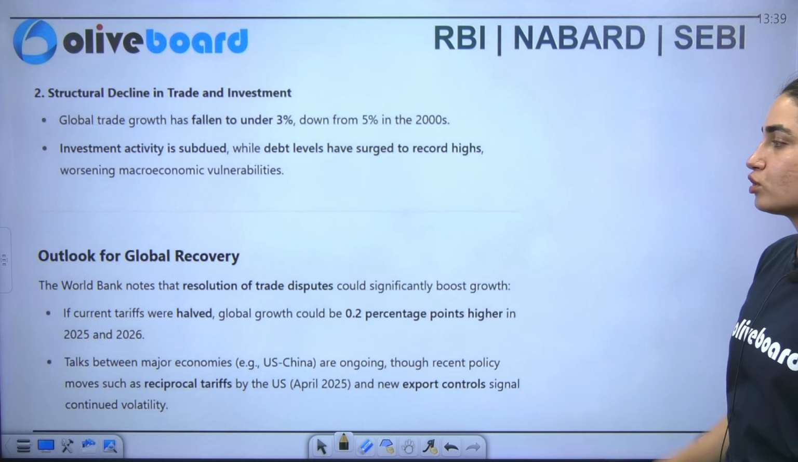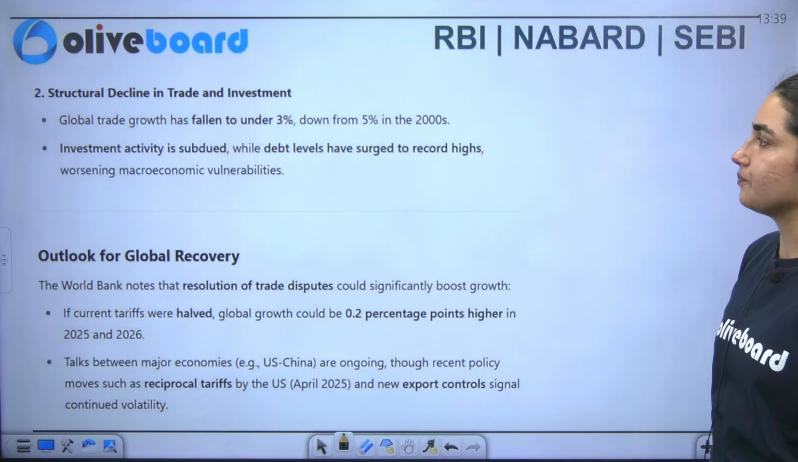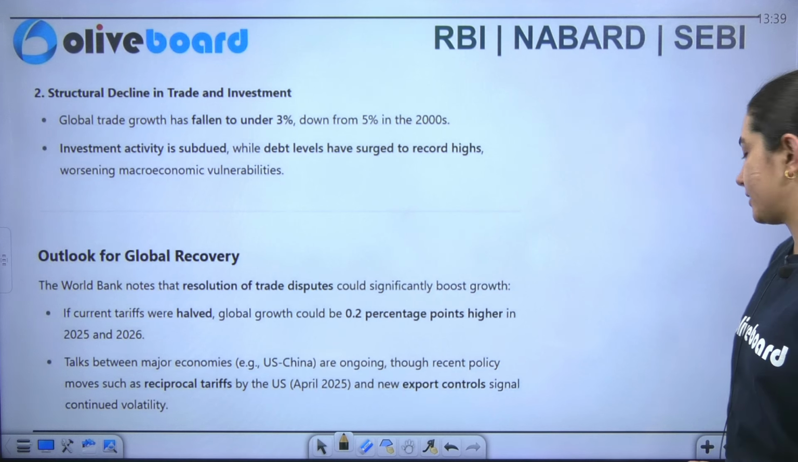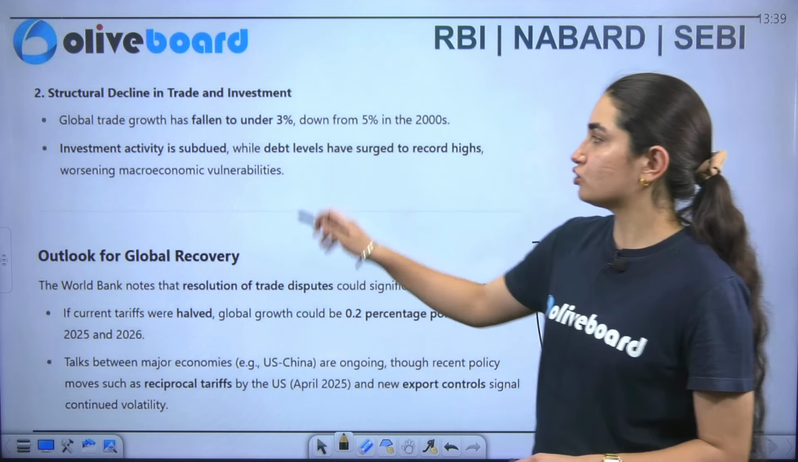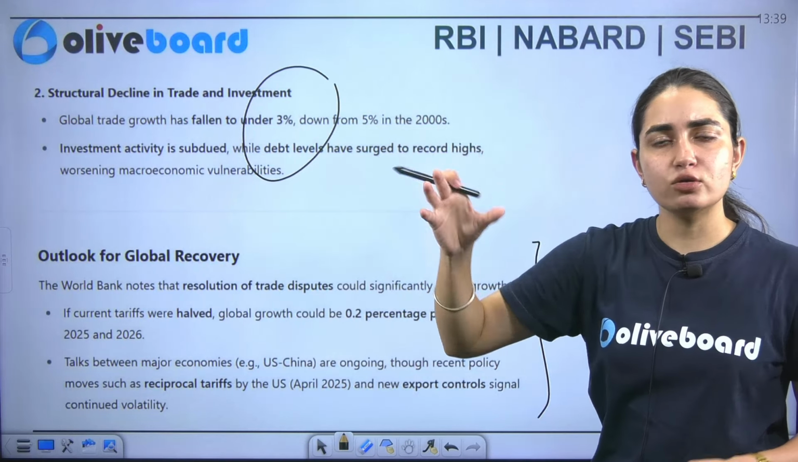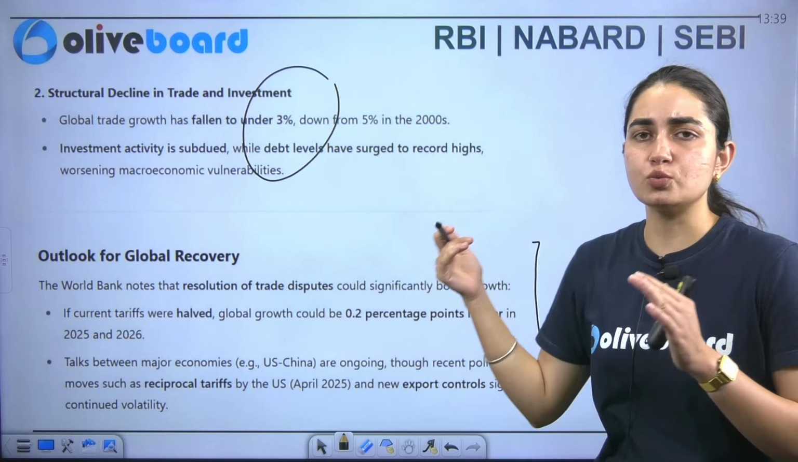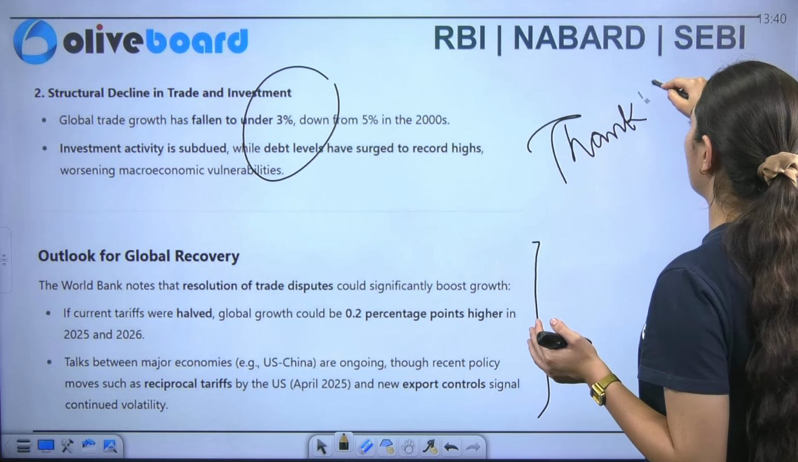Now what is the outlook for the global recovery? So बेटा ये सारी चीजें जो है हमने कर ली हैं. ठीक है, all right. We are done with the outlook for global recovery also, and we have also seen that trade and investment are somewhere or another decreasing, but this situation can be controlled if we go towards it. So this is the analysis of this particular report.